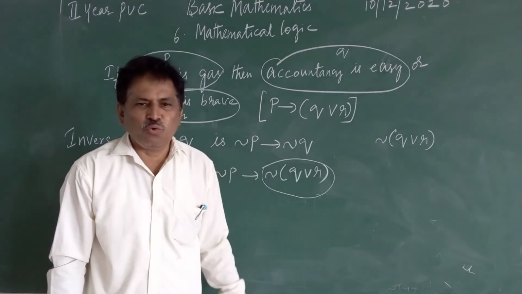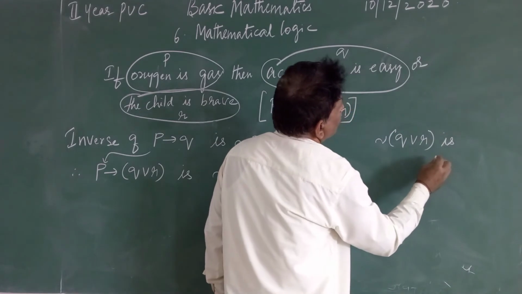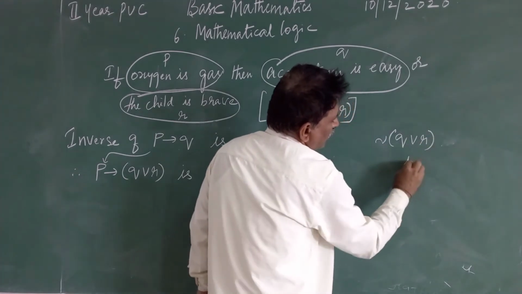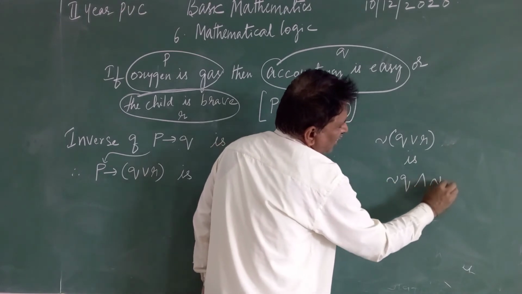So negation of Q or R according to De Morgan's law is negation of Q and negation of R.